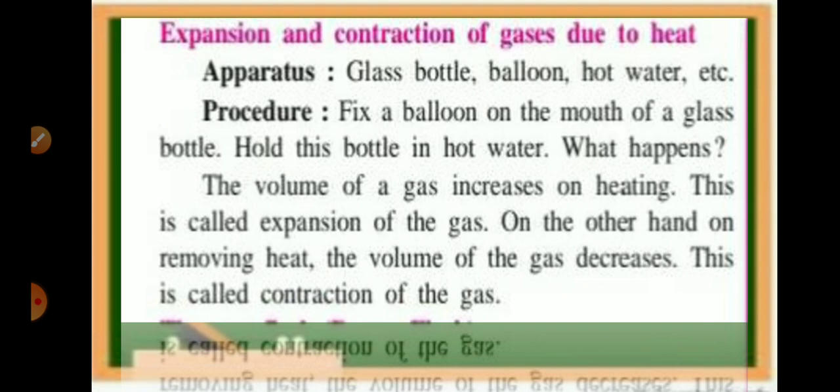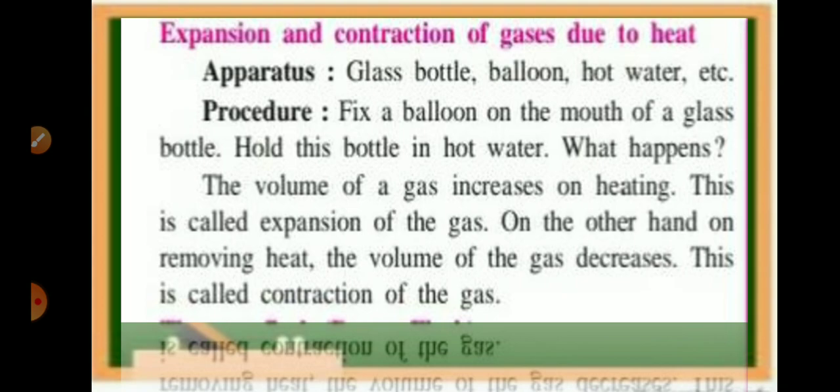Expansion and contraction of gases due to heat. Apparatus: glass bottle, balloon, hot water, etc. This is from the textbook. Procedure: fix a balloon on the mouth of a glass bottle. Hold this bottle in hot water. What happens? The volume of a gas increases on heating.